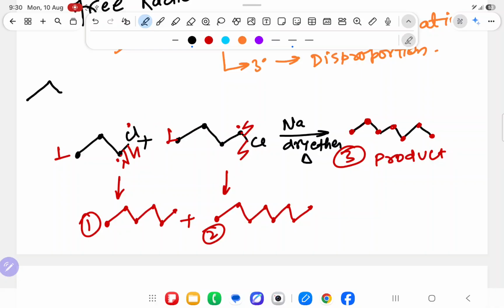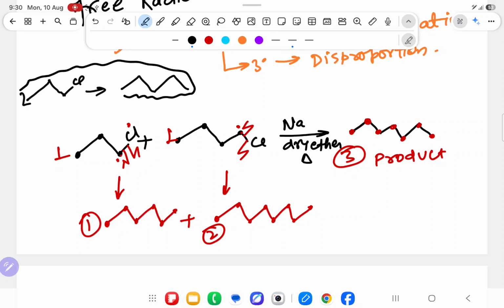Suppose you will take only this 2 mole Cl. So what you will get? 1, 2, 1, 2. This you are getting. How many times you are getting? You are getting only this part. You are not getting anything extra. But over here, there is a possibility you will get 3 different products.